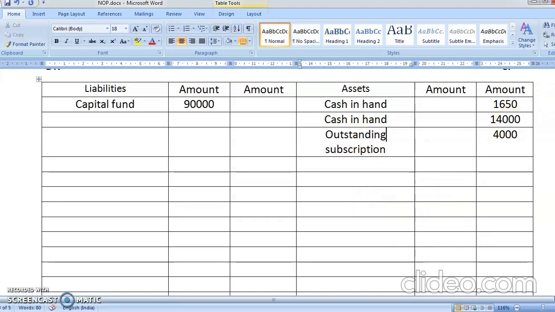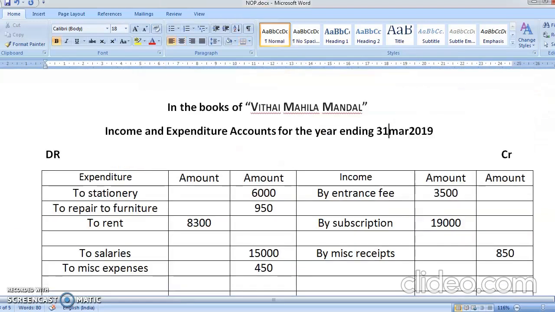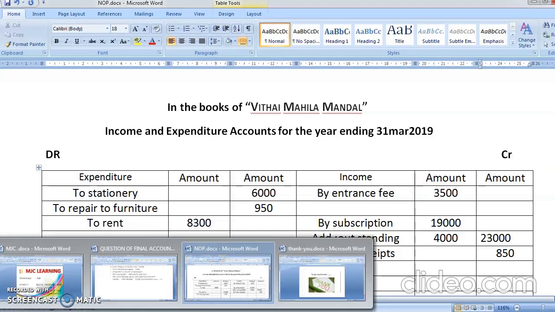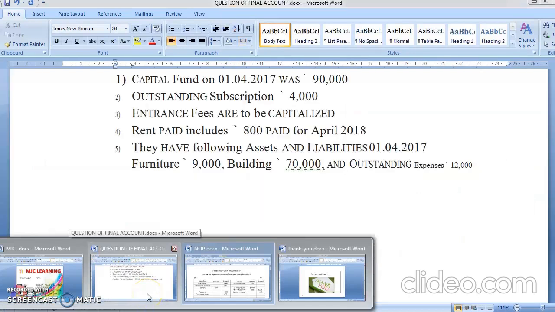Okay, students. And then what will be the second adjustment? Second adjustment is add in subscription. You're going to add outstanding. Now see, income outstanding comes on the asset side. Again I'm repeating, 19,000 plus 4,000 is 23,000. So we have done both entries. Again I'm repeating, adjustments have double effect, and in the trial balance or income and expenditure account there is going to be a single effect.